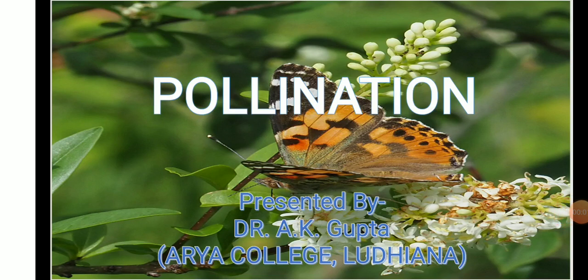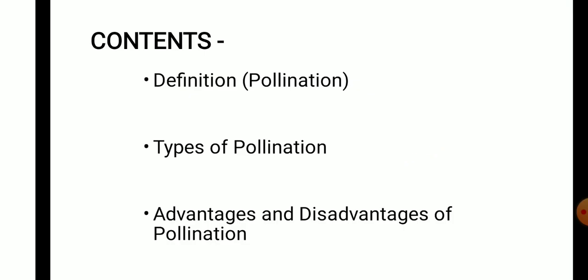Dear students, our today's topic is pollination. Pollination, as you all know, is one of the most important phenomena for the completion of the life cycle of an angiosperm or a plant. Because without pollination, there can be no fertilization or sexual reproduction, no fruit formation, and no seed formation. Now, in this topic, we will discuss what is pollination, types of pollination, and what are advantages or disadvantages of pollination.